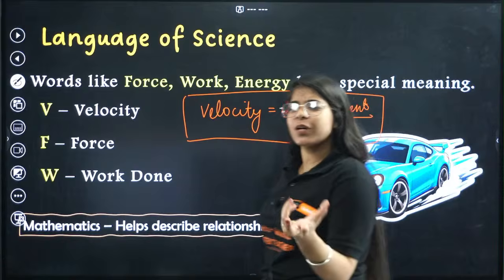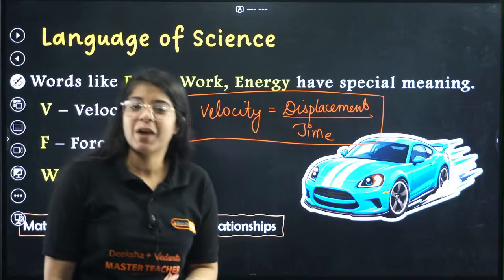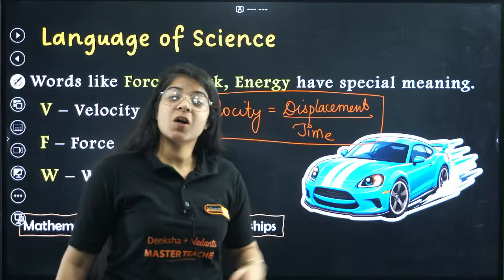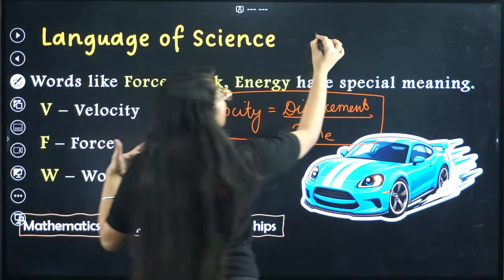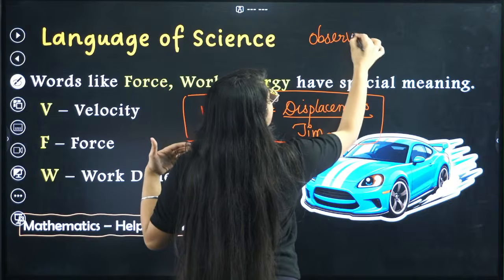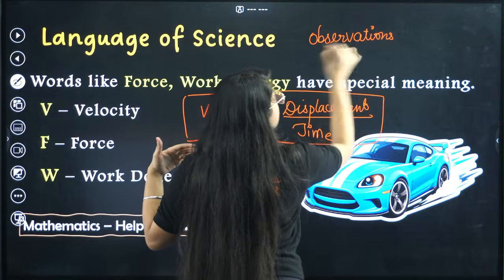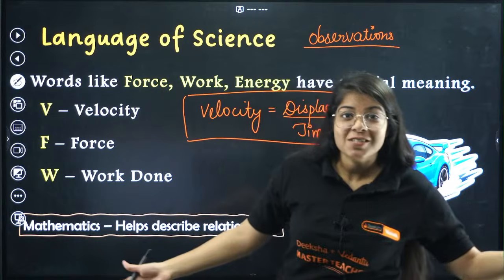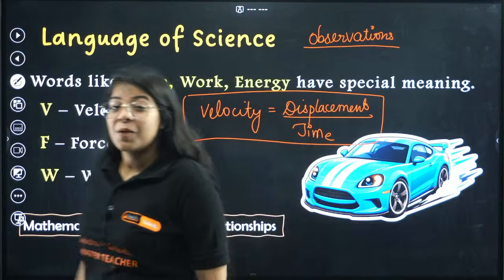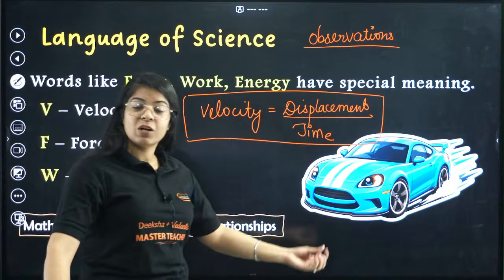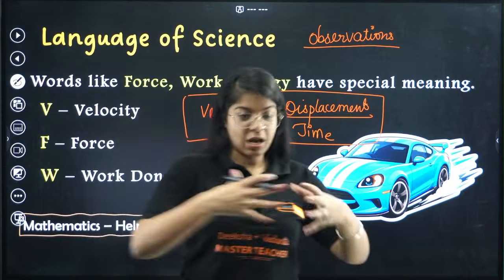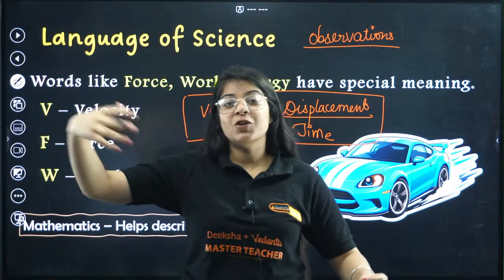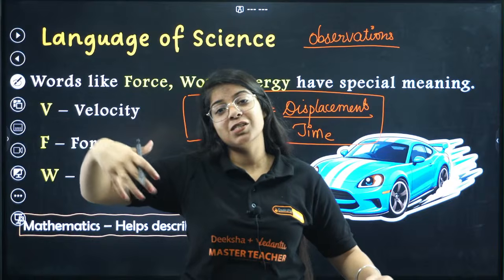So how do we figure out that this is divided by time? Why is the time in the denominator and not in the numerator? So all this comes with lots and lots of observations, right? A lot of observations. We saw that cars are moving, and when we travel a particular distance with different velocities, time changes, right? Of course, it's common sense, right? But we have to give it a formula, a scientific meaning, because now we are driving a car. But we talk about time travel, we talk about spaceships, we talk about, you know, Elon Musk is sending so many rockets.